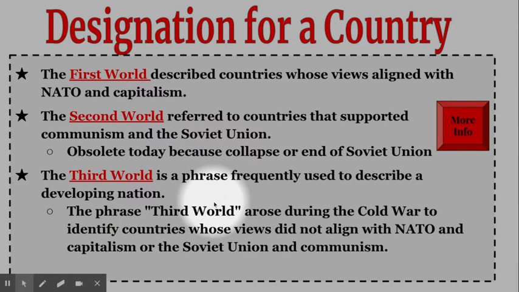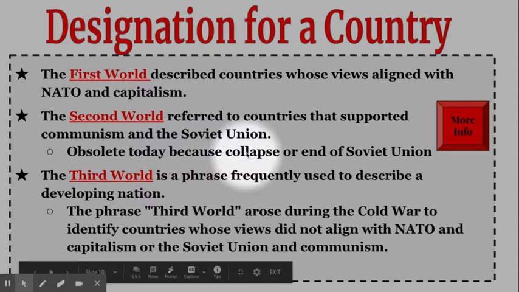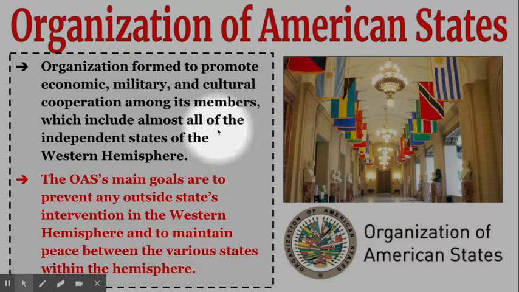Third world nations, we're going to see many of them just want to stay out of the Cold War. They don't want to be a part of NATO. They don't want to be part of the Warsaw Pact. They don't want to be part of any of the fighting, but they may get pulled into it by the two superpowers. So the big term we're going to look at here, a big organization on your term sheet, is the Organization of American States. It's actually headquartered in Washington, D.C. today.